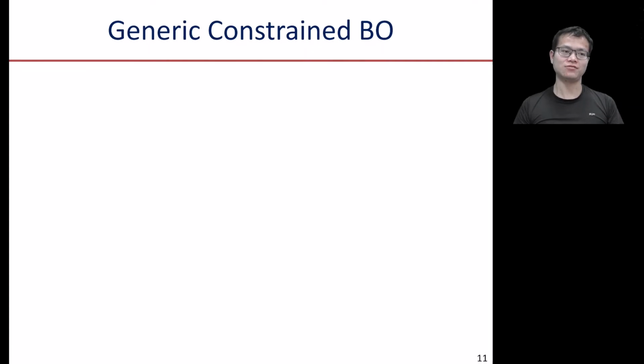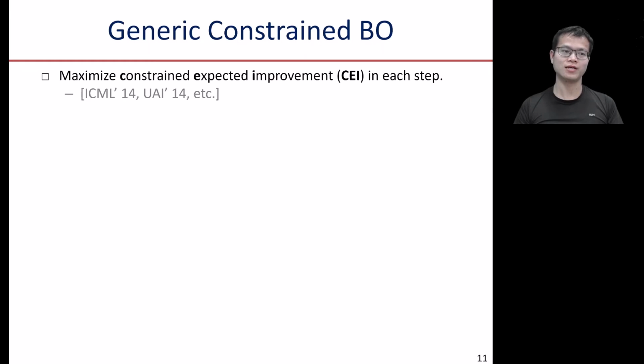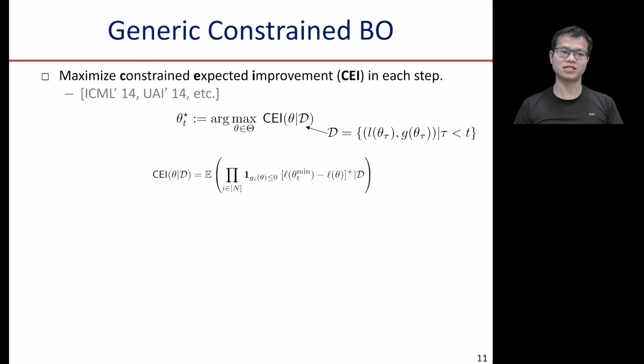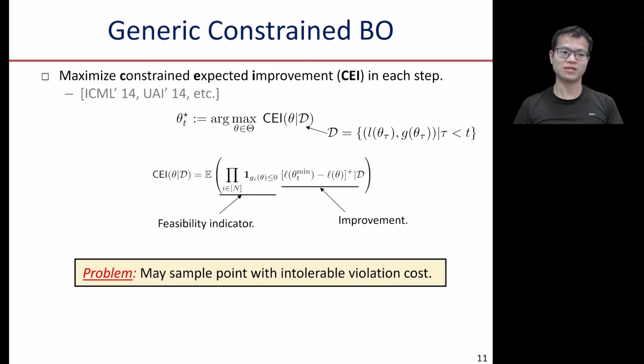Now, before I introduce our solution, let's first look at how generic constrained BO solves this problem. The idea is to maximize constrained expected improvement in each step. So constrained expected improvement is defined as the expectation of two terms. The first term is the feasibility indicator. The second term is the improvement term. But the problem with this approach is that we still may sample a point with intolerable violation cost with very significant probability.